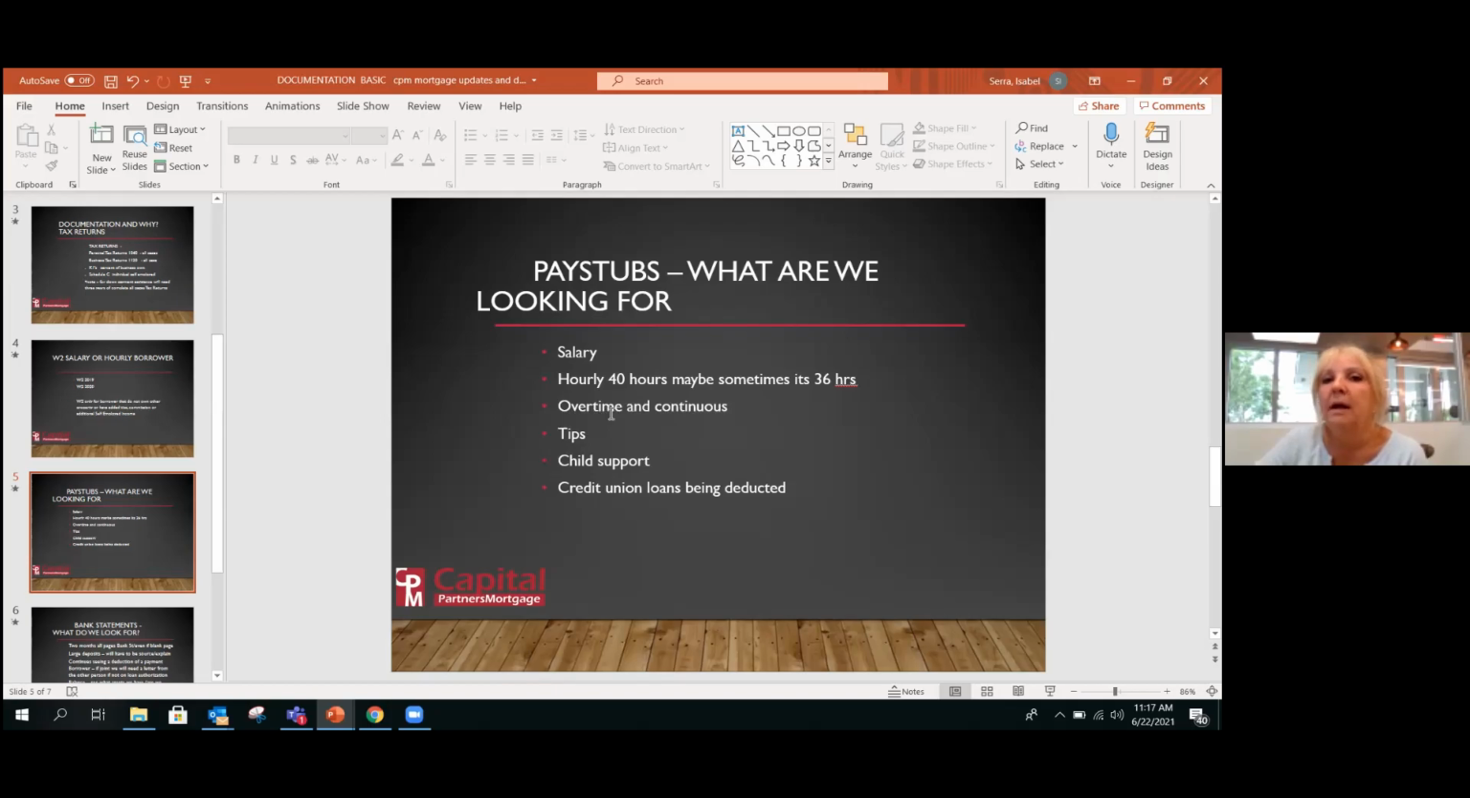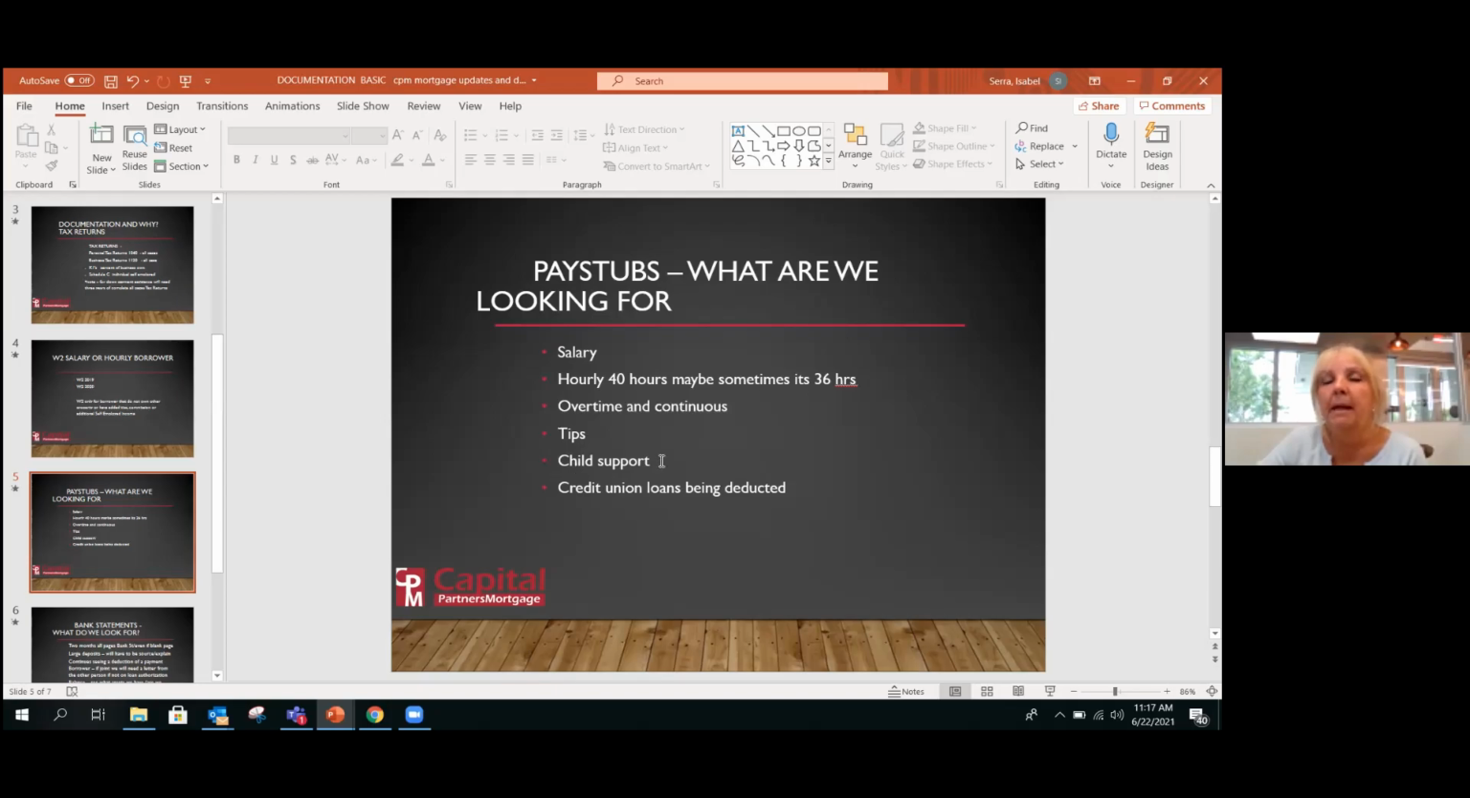We look for overtime. Is it consistent? Is it continuous to give them income for that? We look if there's tips, then those tips will create for me a tax return. If it's more than 25% in tips, if we don't need it, I can just make a note to the underwriter, we're not using tips, the borrower qualifies just with the base income.